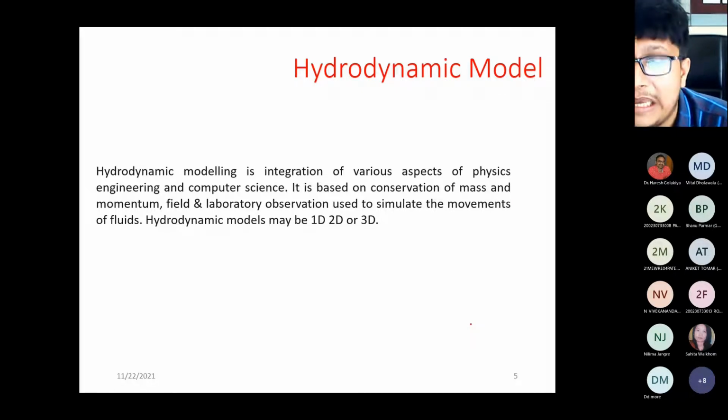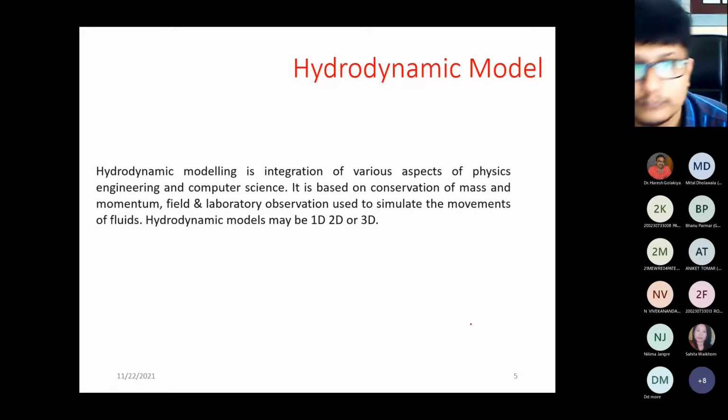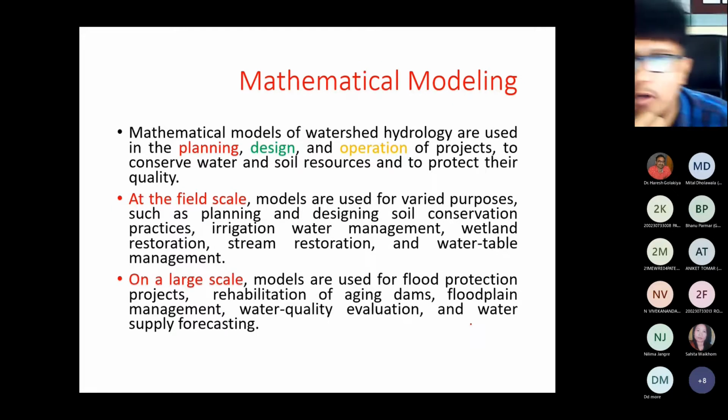So for that we need the observed data, right? And based on the observed data, we can say that my model is properly validated. So it is calibrated also and validated also, right? Now, mathematical models of a watershed which are used in the planning, design and operation.